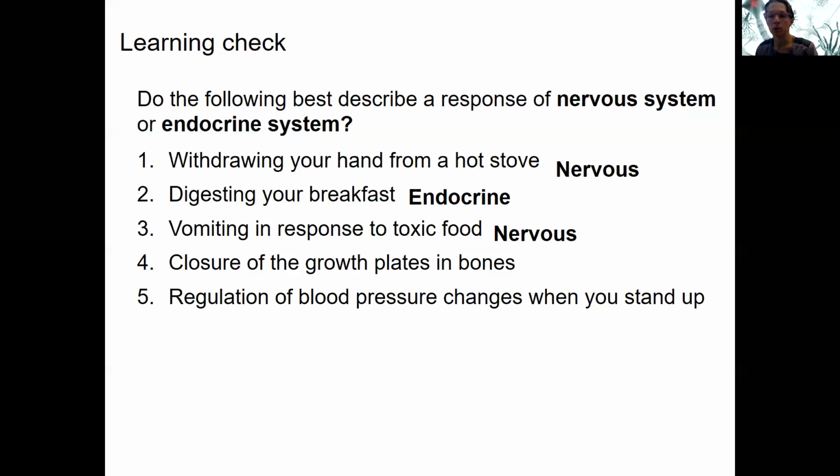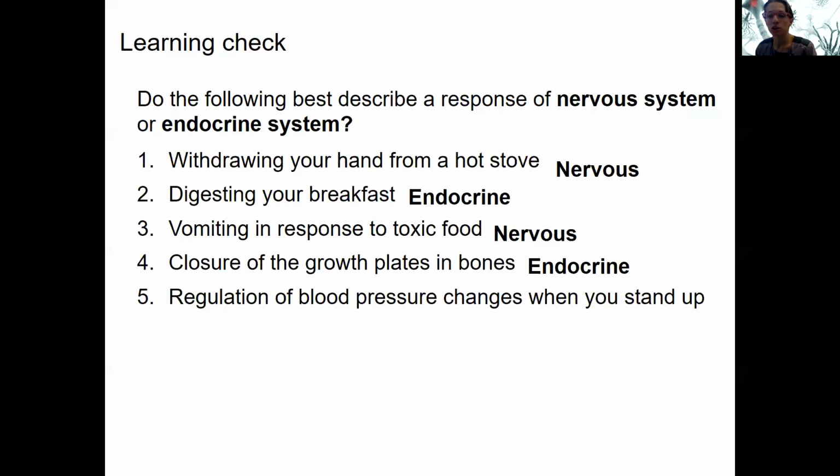Closure of the growth plates in bones. We talked about bones last week. What do you think? Endocrine, definitely a great example. This is something that takes place over development, right? This is a developmental thing going from the epiphyseal plate to the epiphyseal line. That's what the closure of growth plates is. That's going to be something that takes time. And also it is spread. It's happening in any long bones in the body. So if you were to do this with a nervous system response, you'd have to have neurons synapsing or talking to every single bone, versus having hormones circulating in the bloodstream, which is a lot more efficient.